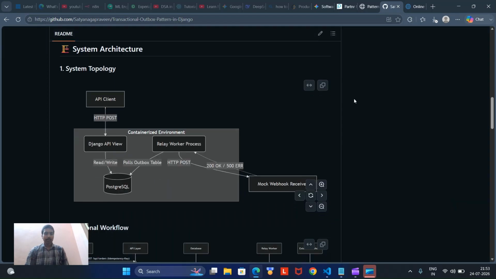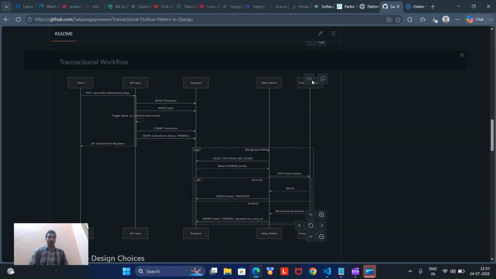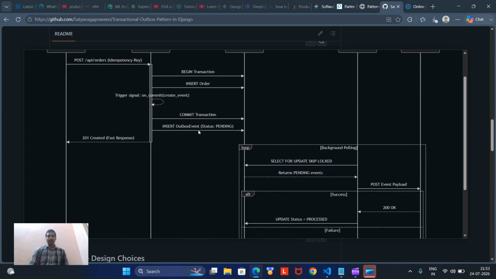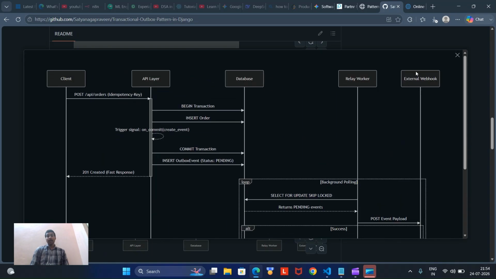So this is our system architecture, and the transaction workflow looks like this. How the request is processed between the client and the API layer is explained here. Methods like select for update and the rest will be explained in the code, because we need to apply row-level locks to our database for handling concurrent requests.